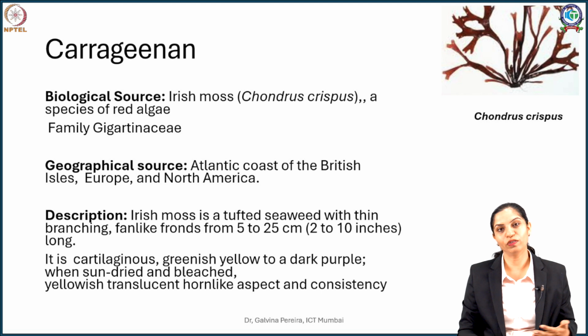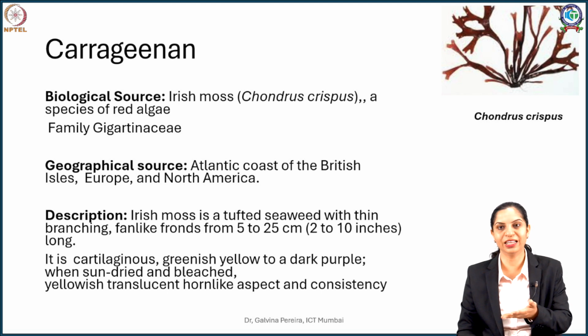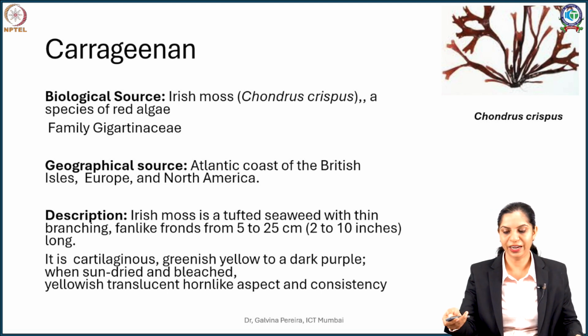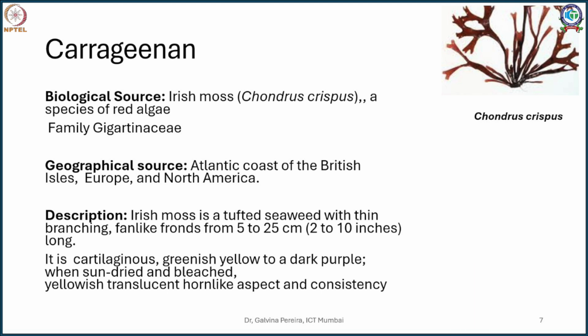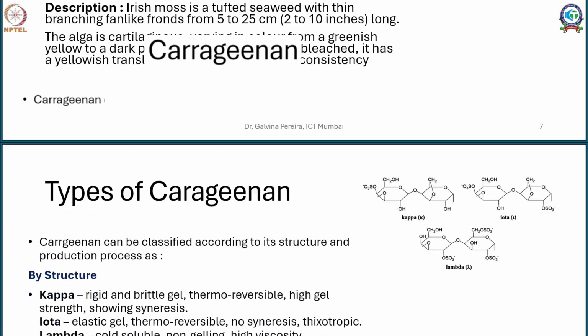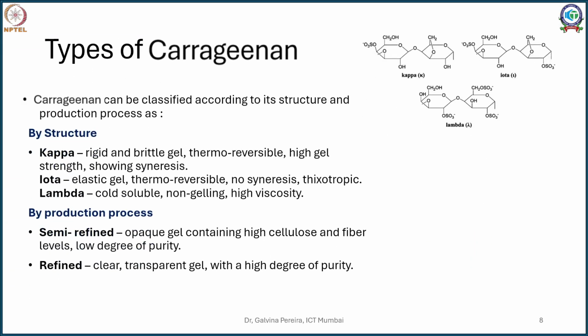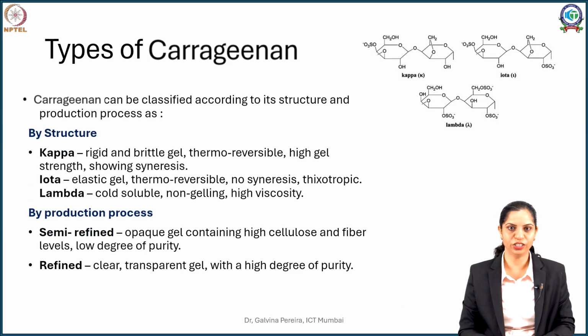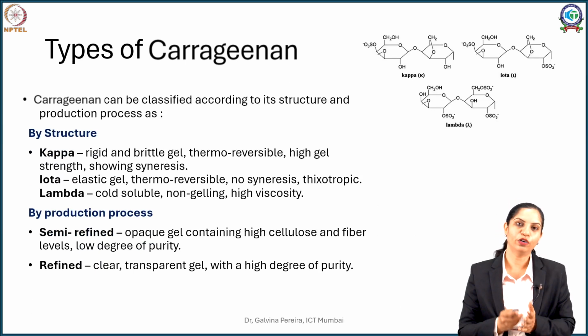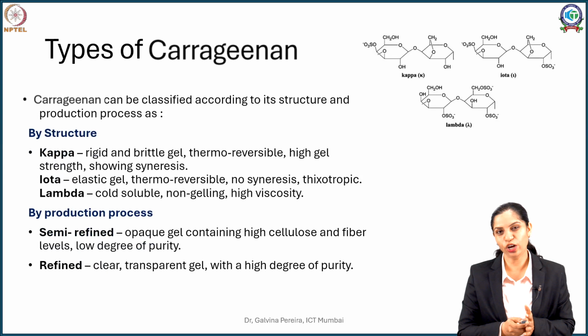A little amount of its pigment is taken care of, and as a result you will get a yellow translucent dried algal sample in this form. So you get a translucent consistency. From that you can have different types of carrageenan being obtained. Now different types of carrageenan are actually obtained from different species of red algae.